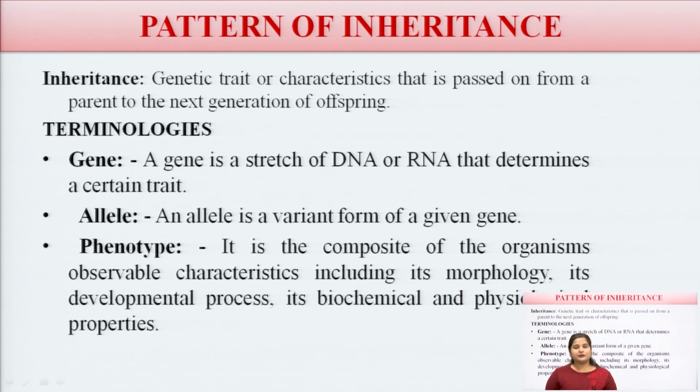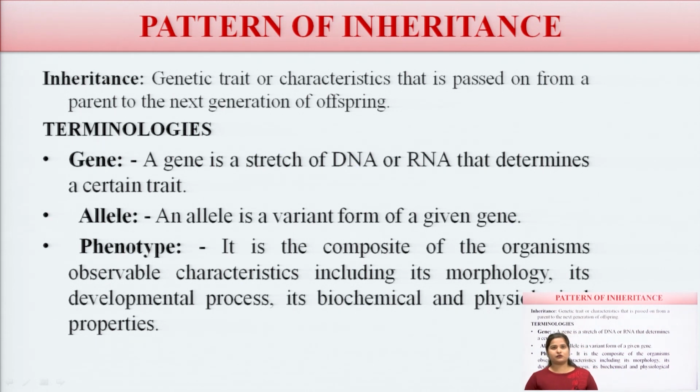There are some terminologies related to inheritance, that is a gene. So basically a gene is a stretch of DNA or RNA that determines certain traits. Then alleles. Alleles are variants of a given gene, so there is a variation of the genes.